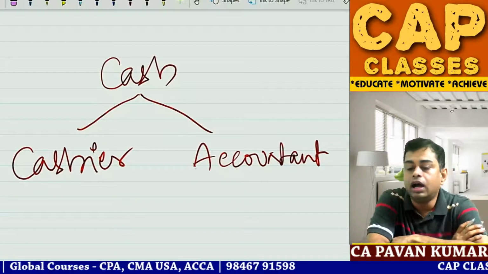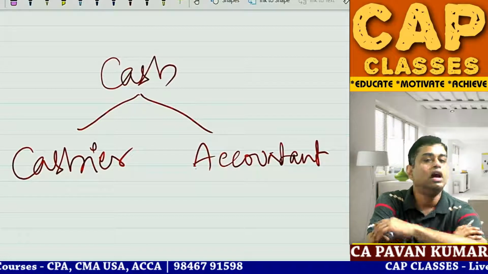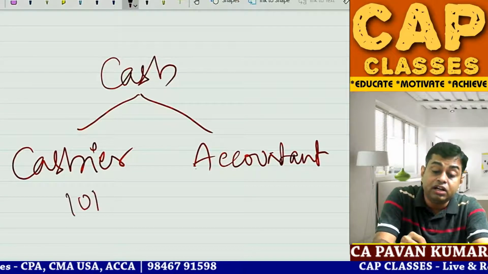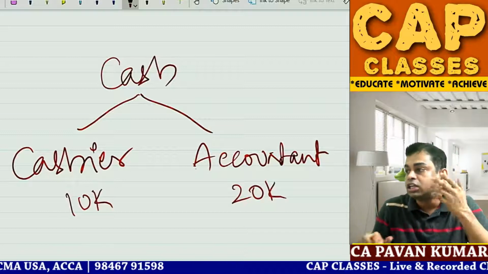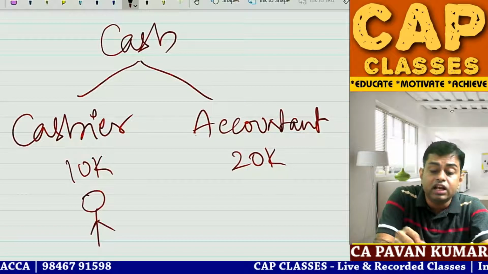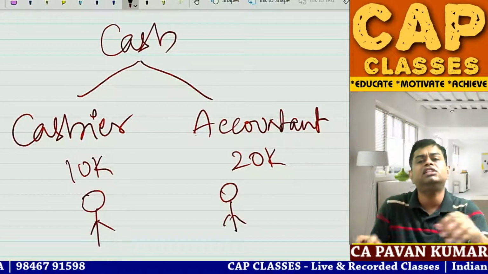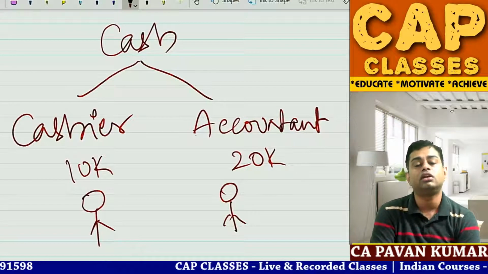Pawan sir, I am running a very small business. This small business, Pawan sir, I cannot afford giving 10,000 to cashier, 20,000 to accountant, 30,000 I cannot afford, and 2 staff not required, Pawan sir. Daily very less number of transactions will be there. I cannot afford these 2 people, Pawan sir.